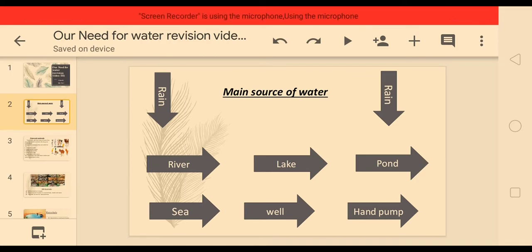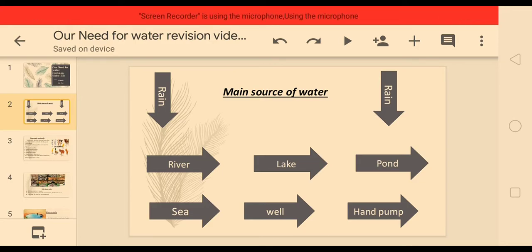As we have learned, we get water from rain. Rain is the main source of water, and there are other sources of water. They are river, lake, pond, sea, well, hand pump, oceans, etc.